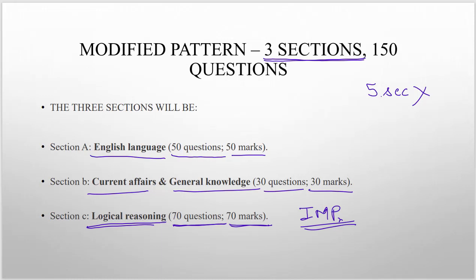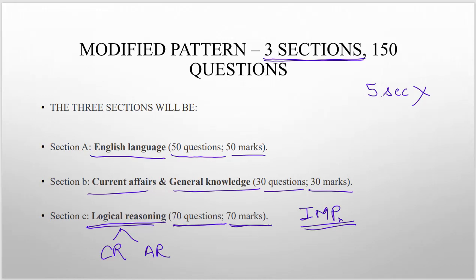CR would be a part of it, and analytical reasoning would also be a part of it. So let's not get into guesswork about which will come more and which less. Conventionally ALET has asked more questions on analytical reasoning and fewer on critical reasoning, but in last year's paper critical reasoning was more. So I think we should avoid guesswork, and assume that both can be part of the logical reasoning section.